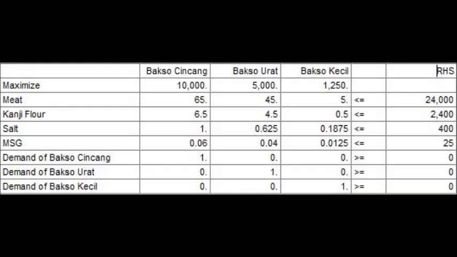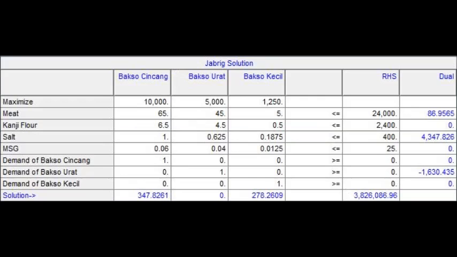And the monosodium glutamate constraint is 0.06 gram x1, 0.04 gram x2, and 0.0125 gram x3 less than or equal to 25. And the demand of bakso cincang, bakso urat, and bakso kecil is more than 0.